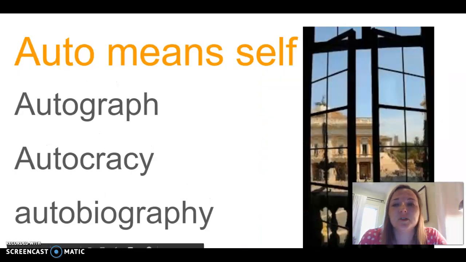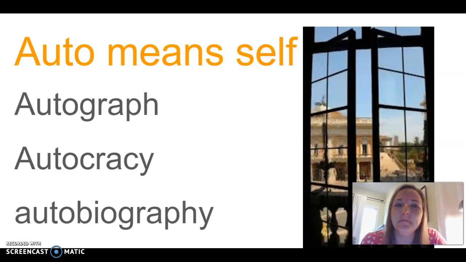Our third stem, boys and girls, our window is the word auto. And auto, we just talked about this, means self. Okay. Auto means self. So the words we're going to talk about today related to auto, the first one is autograph, right? You're getting someone's autograph. They are signing it themselves.